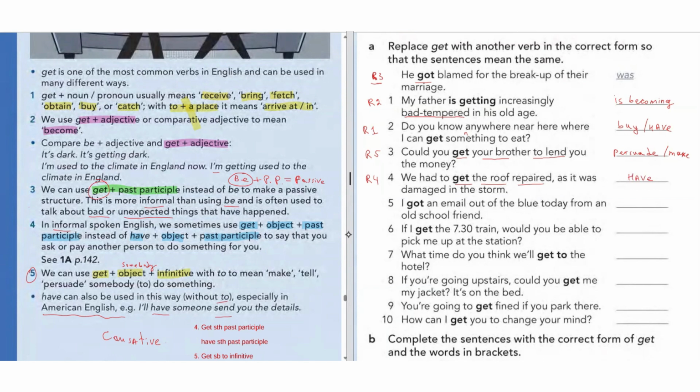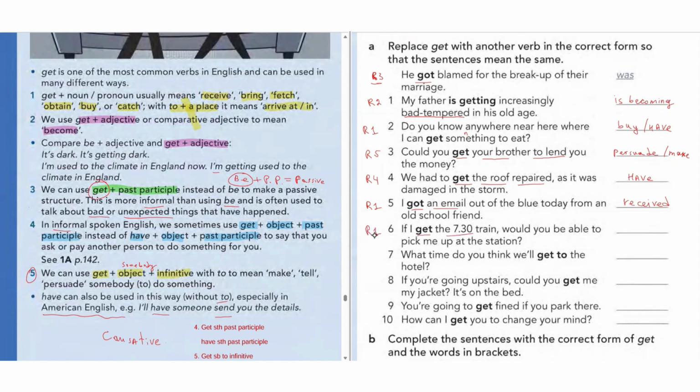Number 5, I got an email out of the blue, suddenly, unexpectedly, out of the blue. So I got an email. Got something, this is rule number 1. It means receive, right? So I received, past simple. Number 6, if I get the 7:30 train, this is rule number 1 again.